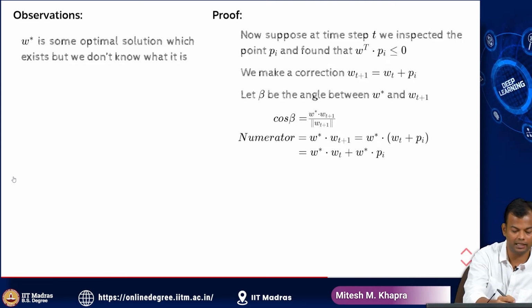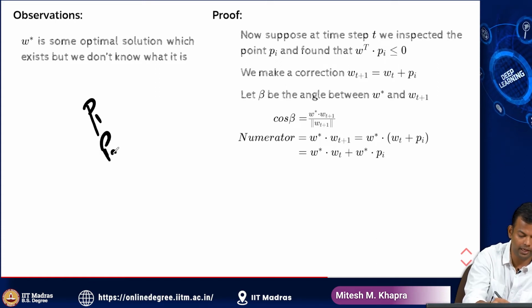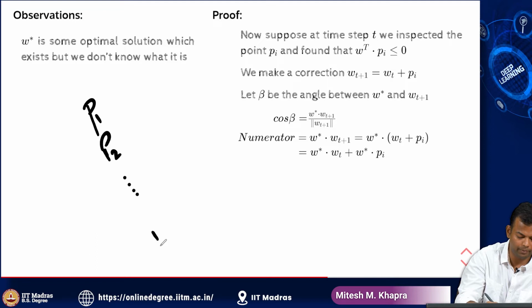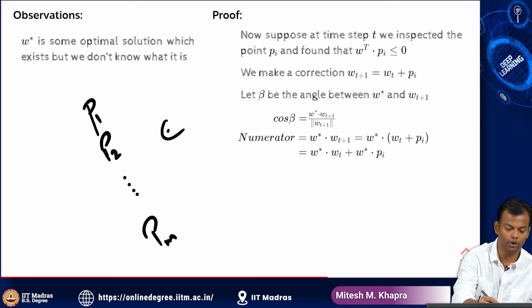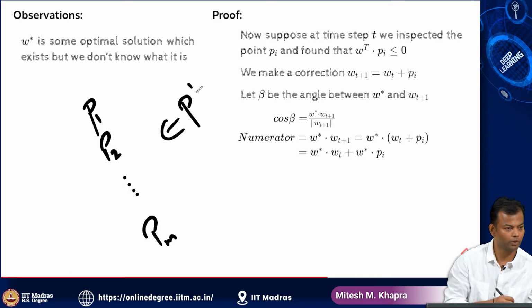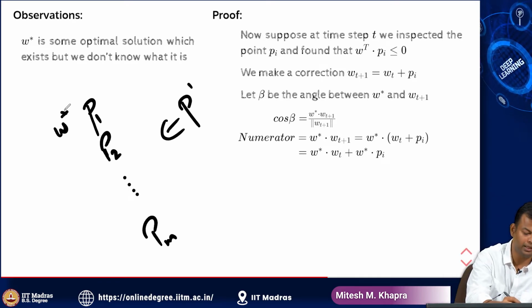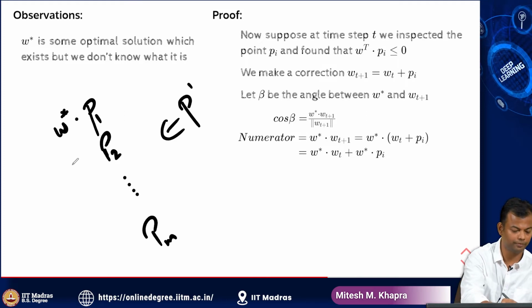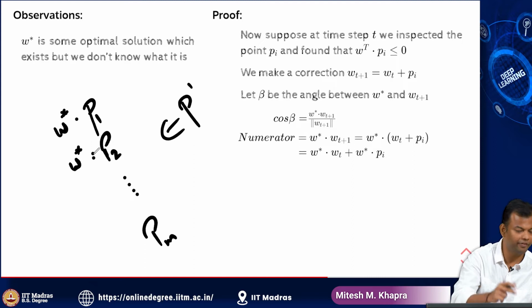Let me explain something before I define that quantity. I have the points P1, P2, all the way up to Pm. These are all the points which belong to my P prime. Now I can compute the dot product between each of these points and W star. I don't know what W star is, but I can define the dot product.